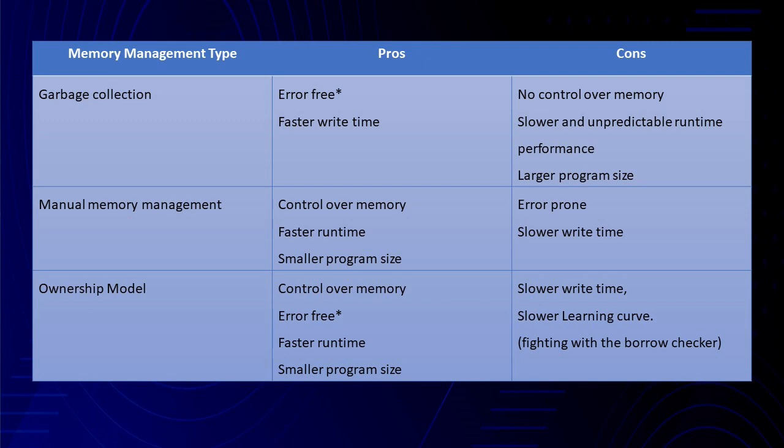Next, the ownership model. The advantages are we have full control over memory, it's error free, and it's faster in runtime and smaller in program size. And the disadvantages are slower write time, but there's no error proneness, and a slower learning curve. After that it gives more confidence. For beginners, they must fight with the borrow checker. This makes it very boring, but once they understand it, it makes them experts.